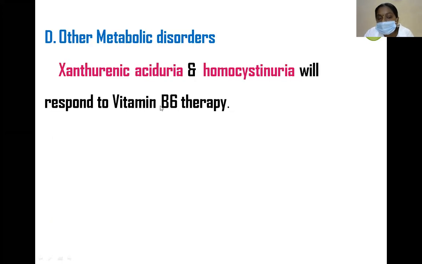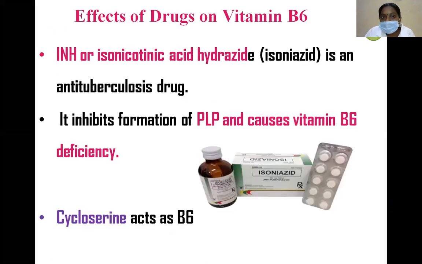Other metabolic disorders, xanthurenic aciduria and homocystinuria, will respond to B6 therapy. These are other metabolic disorders which are associated with B6. And now, effects of drugs on vitamin B6. Here, the anti-TB drug isoniazid, or isonicotinic acid hydrazide, is an anti-TB drug.